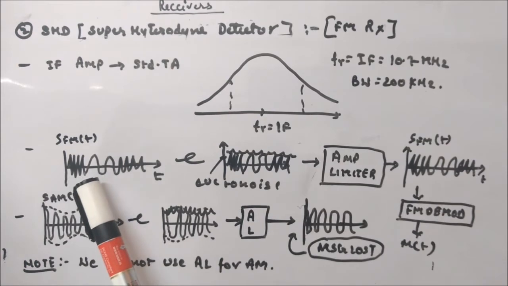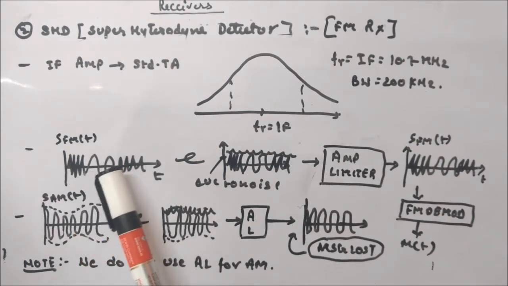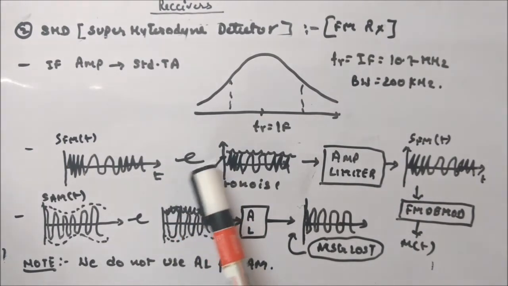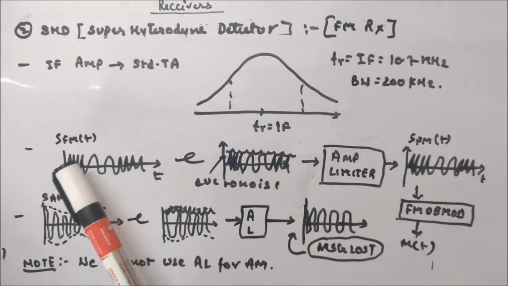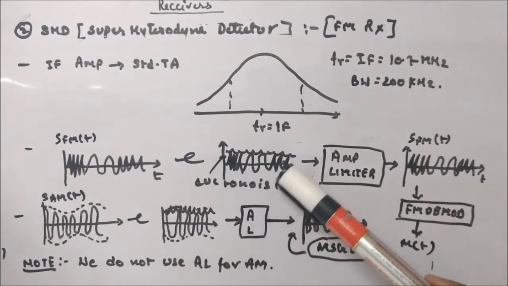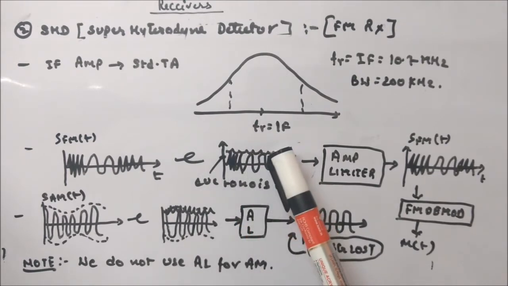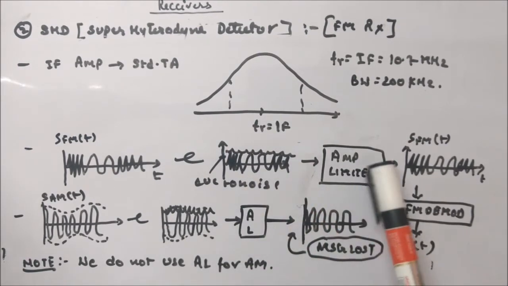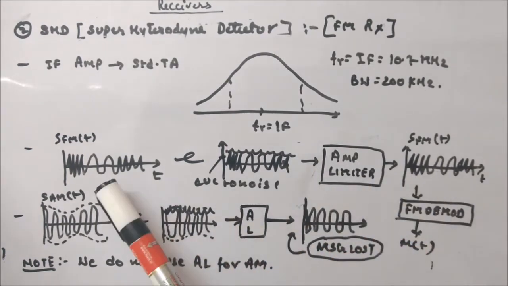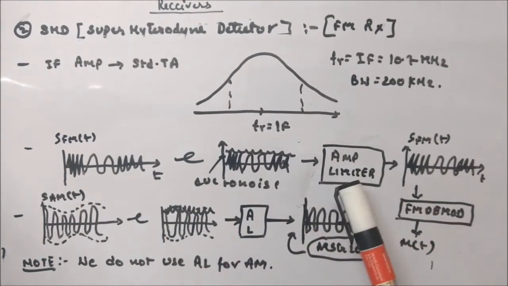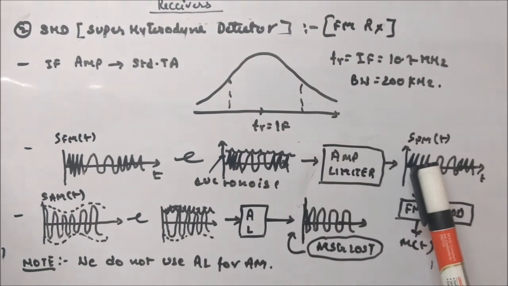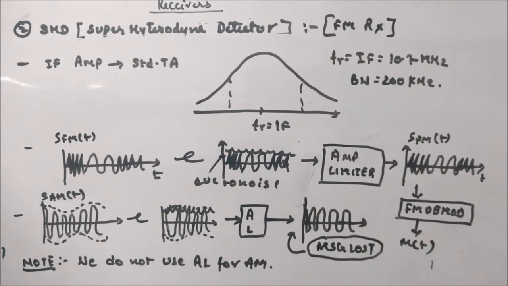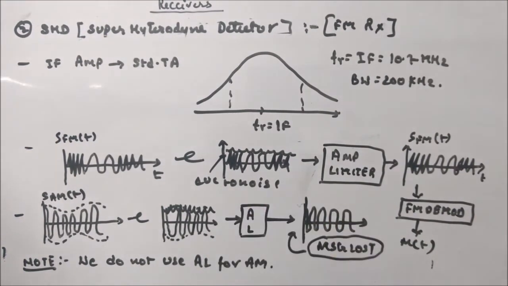Let's say you have an FM signal like this. So there is high frequency, low frequency, high frequency. This will pass through a channel, and let's say you have interference at the amplitude of this signal. So high frequency, low frequency, high frequency, but the amplitude is corrupted due to noise. Then if you pass it through the amplitude limiter, what will happen? You will get the same signal back. Okay, this is the use of the amplitude limiter. So you get your FM signal with proper amplitudes, which is not corrupted by the noise.